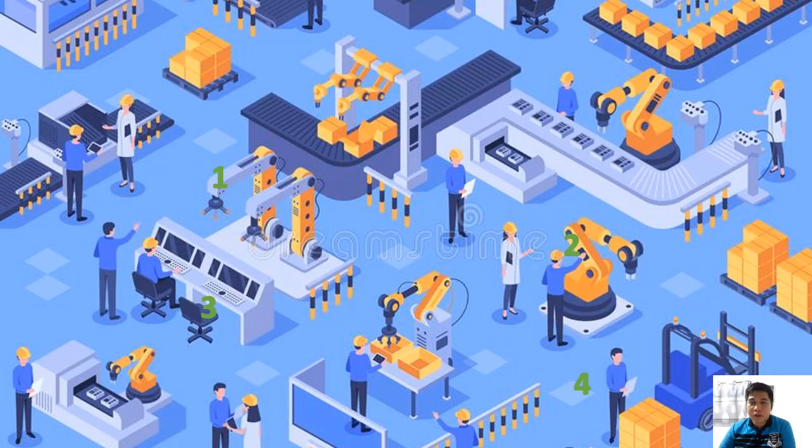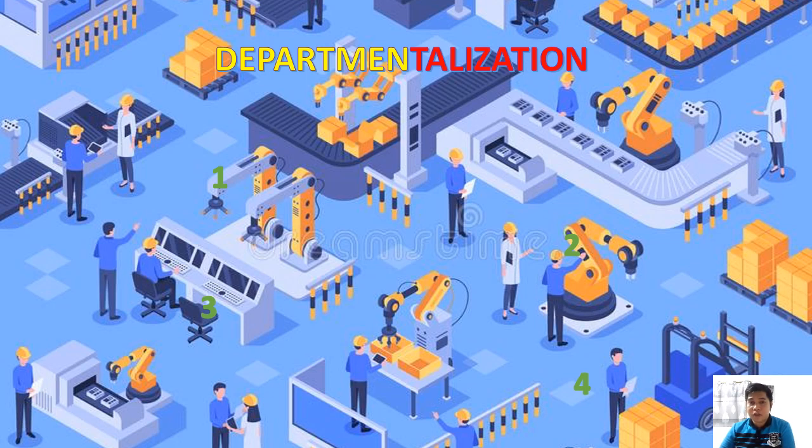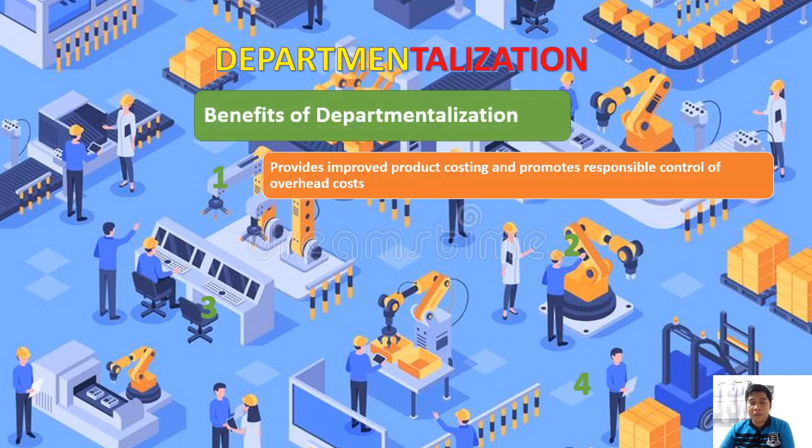Okay, so let's now talk about the benefits of using departmentalization versus dun sa ating gumagamit lang tayo ng isang predetermined rate in computing the product cost per unit, di ba? So if you will be using departmentalization as a tool in distributing the manufacturing overhead to the product, ito po yung mga benefits na pwede nating makuha. Number one, it provides improved product costing and promotes responsible control of overhead costs.